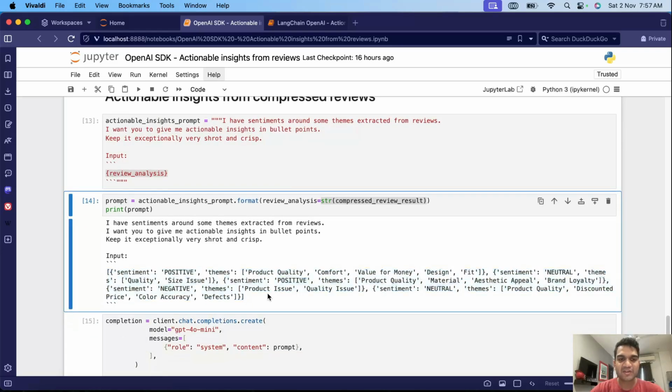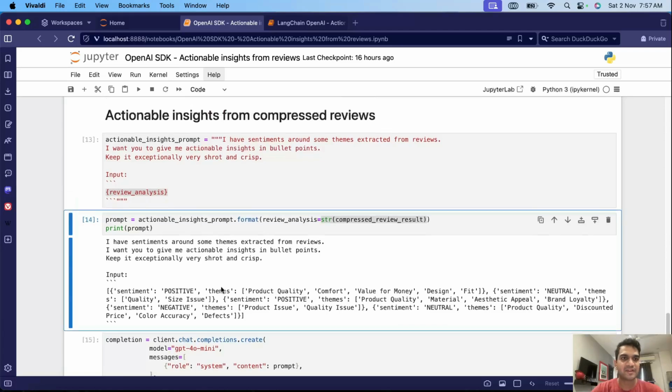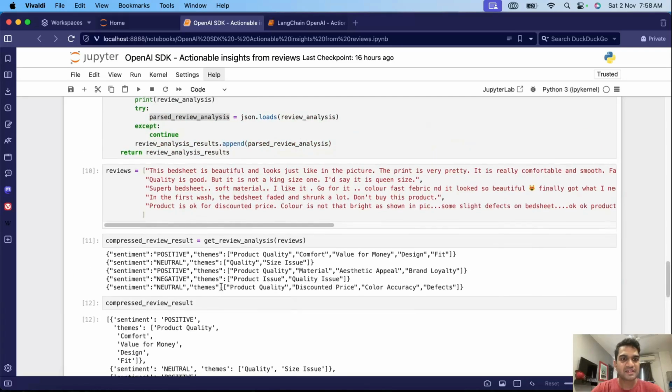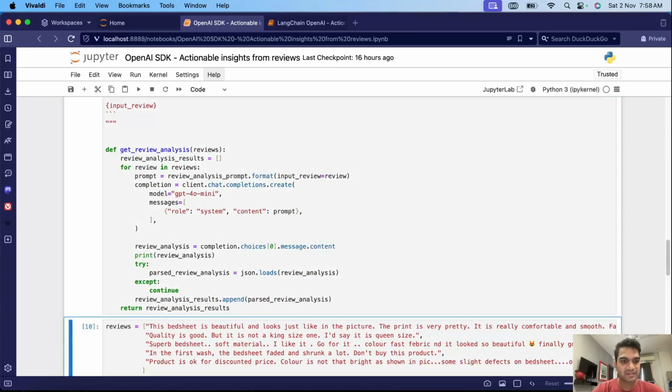But this might not be very intuitive for an LLM to understand at times. If this is very complex, or if this is very long, it might not be very intuitive for the LLM. So what we can do is, let me just run this first.